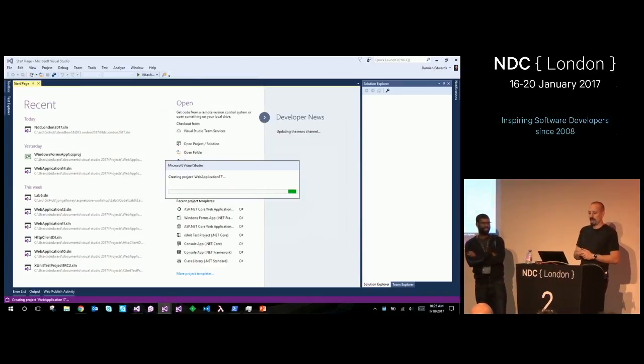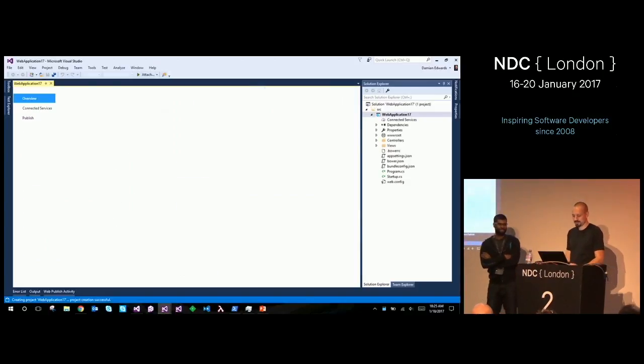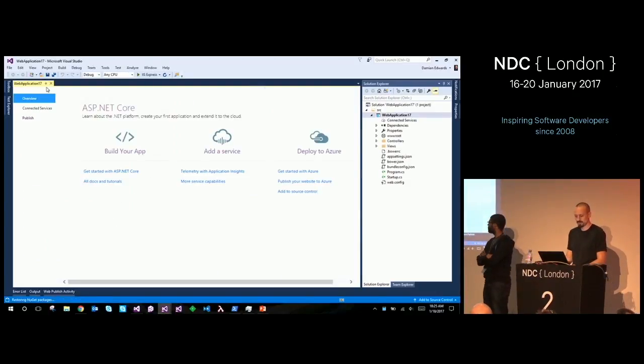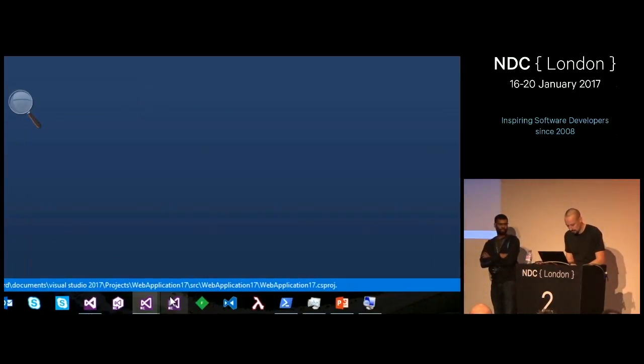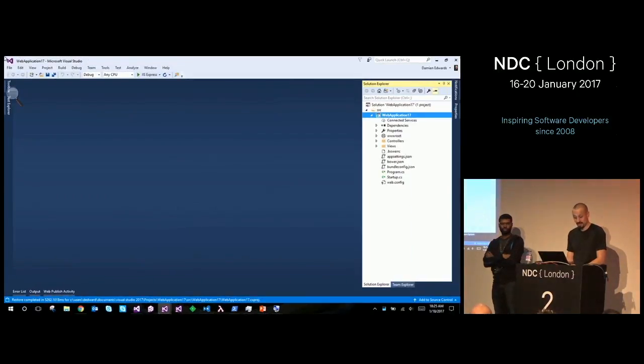Tons of fixes, especially for .NET Core. Okay, so the .NET Core tooling is getting better and better every day. I actually have a private internal build running down here, which I'm not going to show you. Side by side, which is a new feature of Visual Studio 2017, you can run different builds side by side, which is kind of nice.